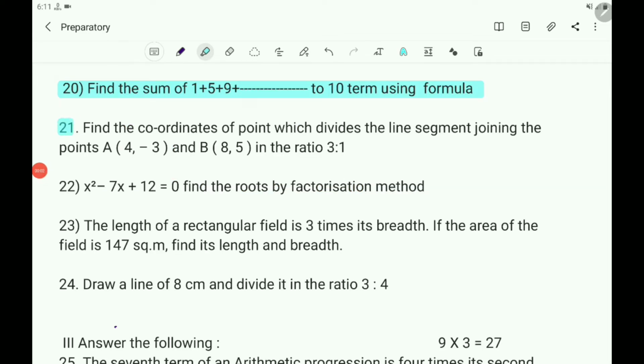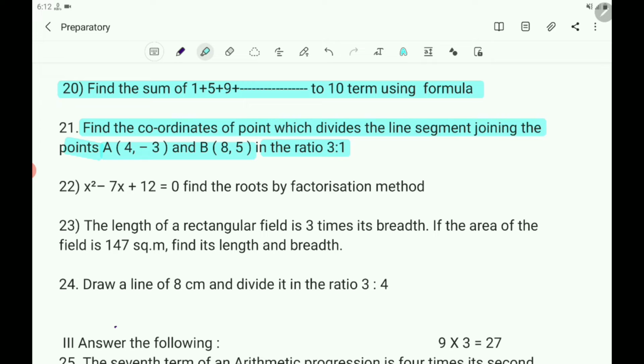Question number 21: find the coordinates of the point which divides the line segment joining the points A(4, minus 3) and B(8, 5) in the ratio 3:1. So what is the question? Find the coordinates of the point which divides the line segment joining the points A(4, minus 3) and B(8, 5) in the ratio 3:1.